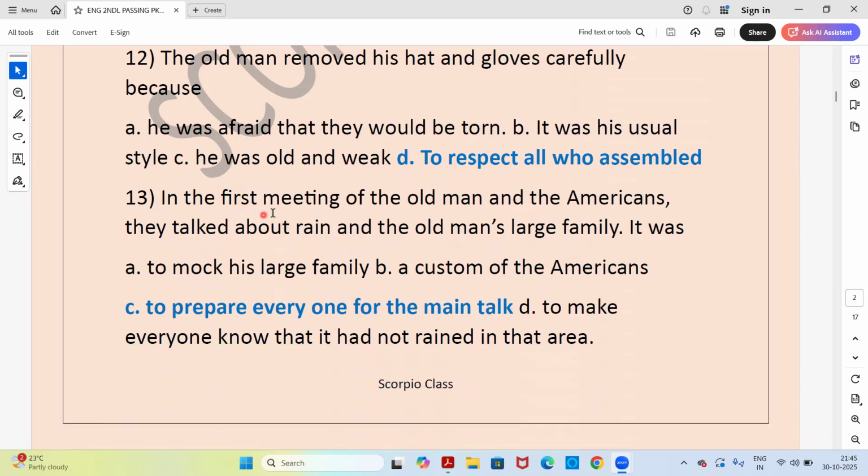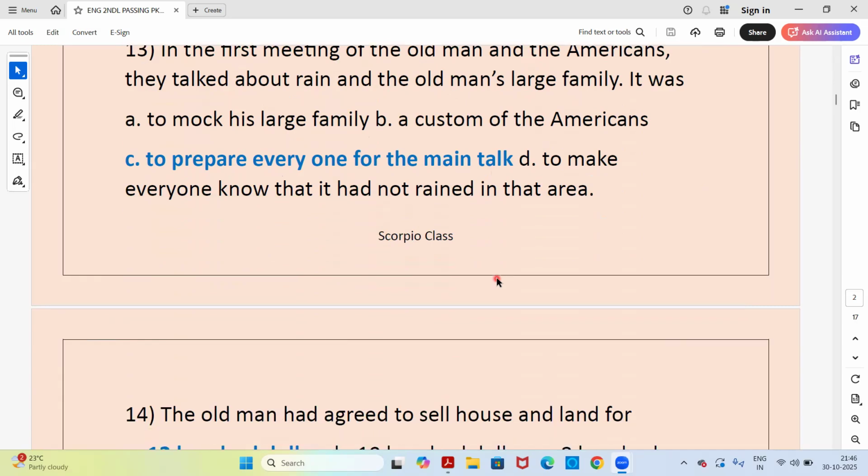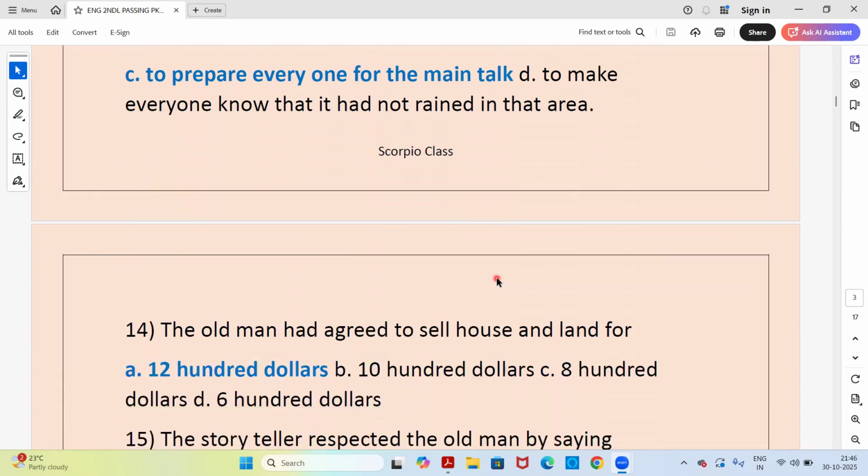Next, in the first meeting of the old man and the Americans, they talked about rain and the old man's large family. It was, answer is option C, to prepare everyone for the main talk. Okay, you can just look at all the options and the right option is highlighted with the blue color.